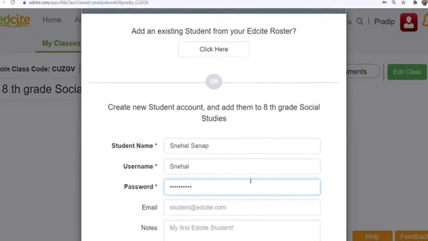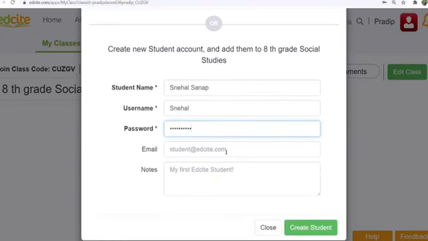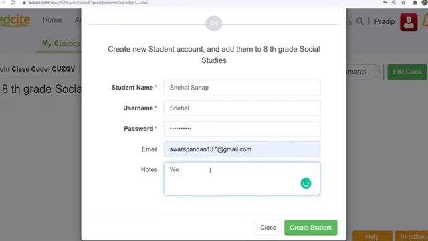I will remember this password for reference. Yes, I will put the email and welcome message. Welcome to the class. In this way, I can fill up the information of the student, and we click the create student button.